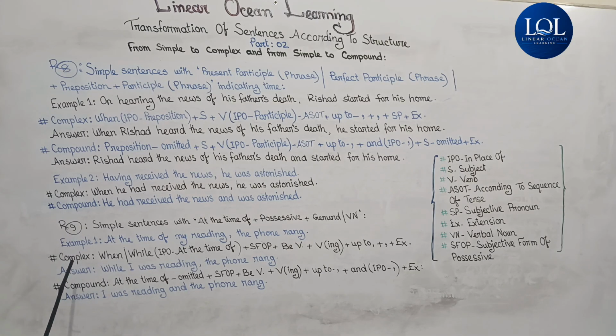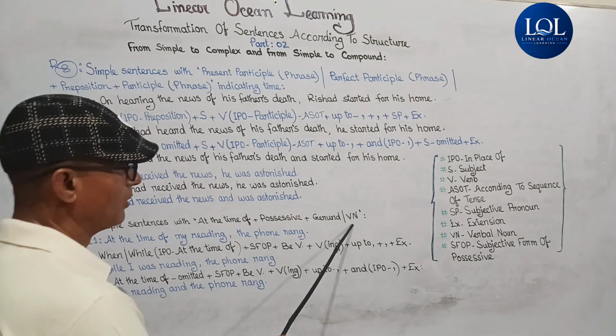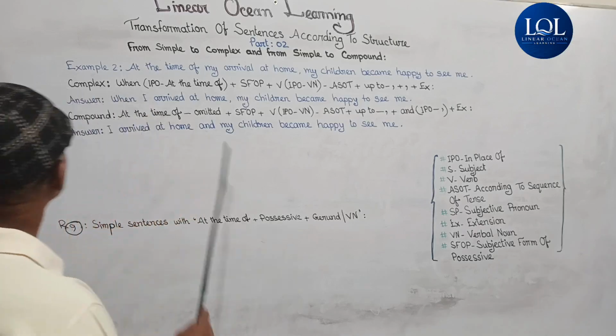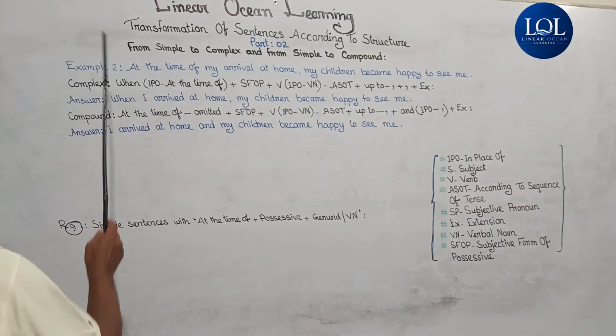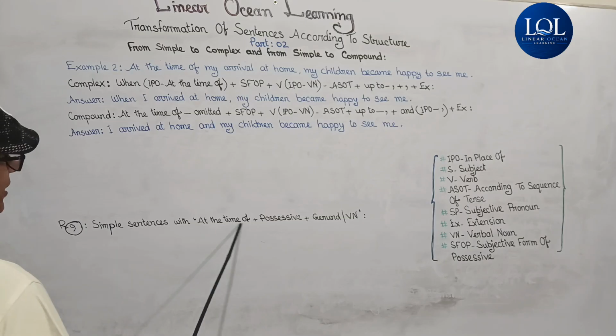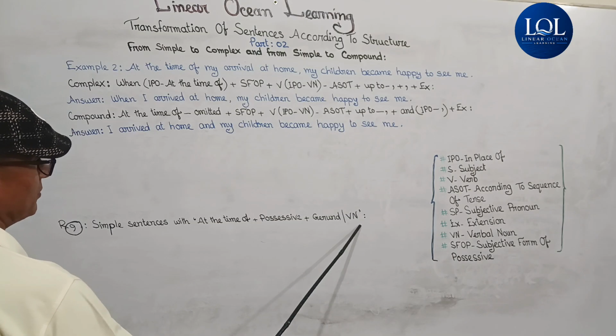In my example 2, I will work on simple sentences with at the time of plus possessive plus verbal noun. Viewers, example 2 on rule 9: simple sentences with at the time of plus possessive plus verbal noun.